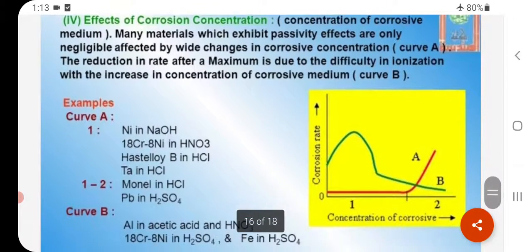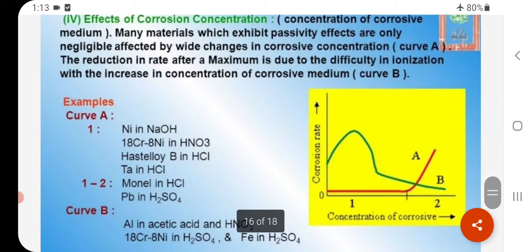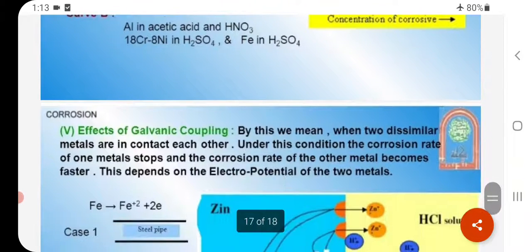Next, effect of corrosive concentration. Many materials which exhibit passivity effects are only negligibly affected by a wide range in corrosive concentration. The reduction in rate after a maximum is due to difficulty in ionization with the increase in concentration of the corrosive medium. The graph is drawn as corrosion rate versus corrosive concentration.